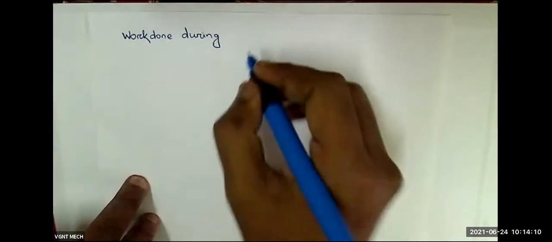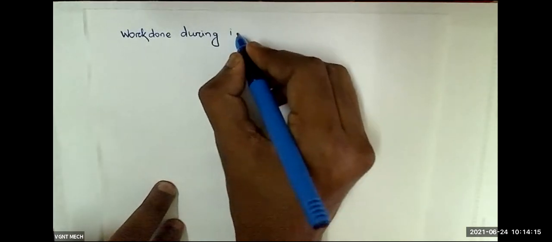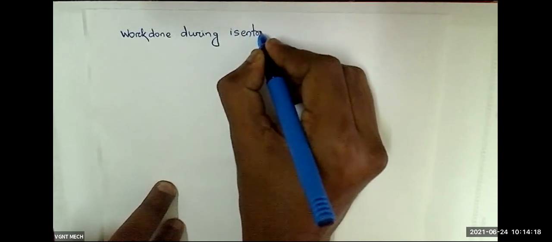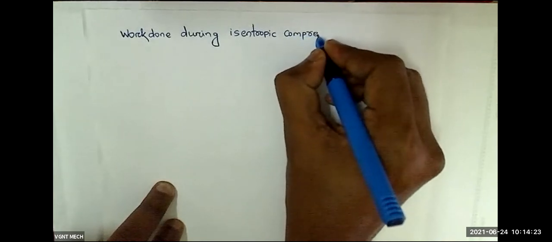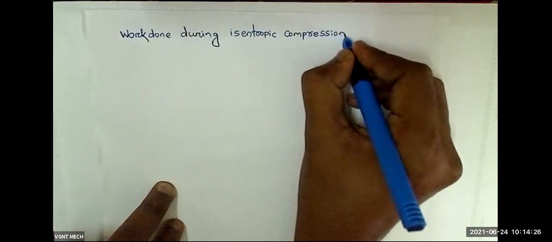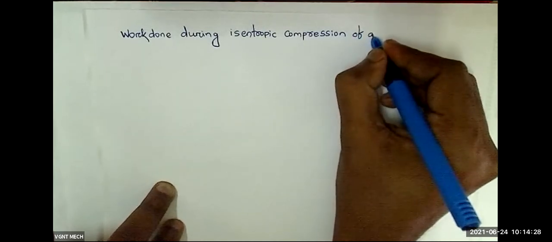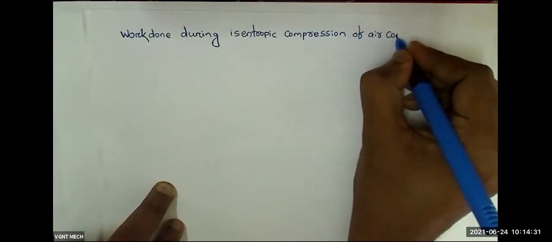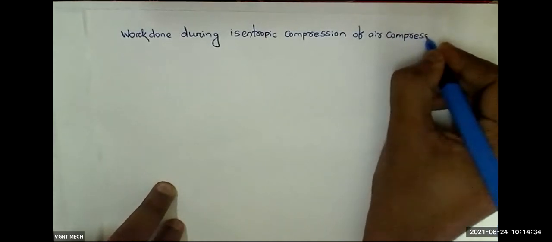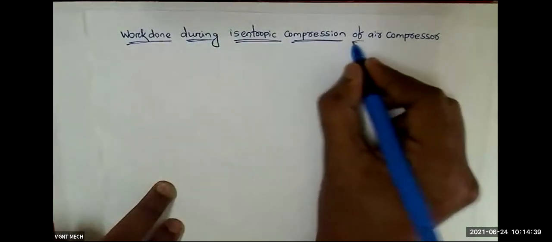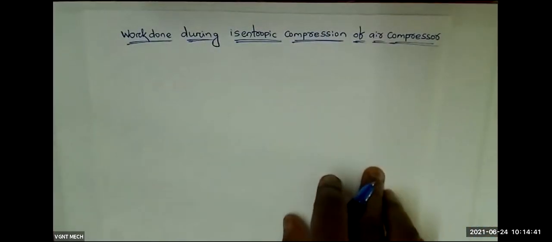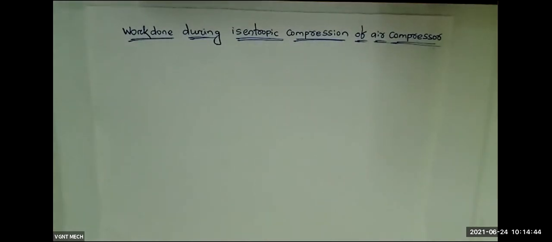Work done during isentropic compression of an air compressor. So this will be the heading. How much work are we getting? What is the formula of work done? That we are going to see.